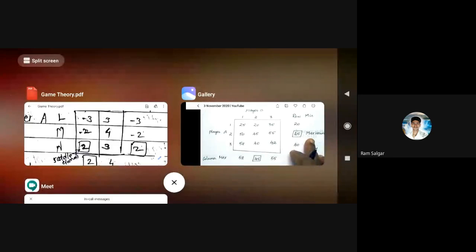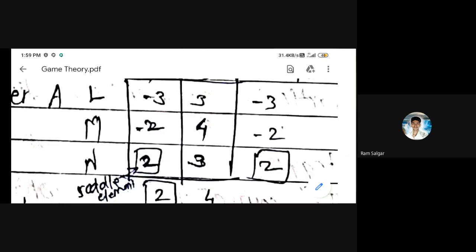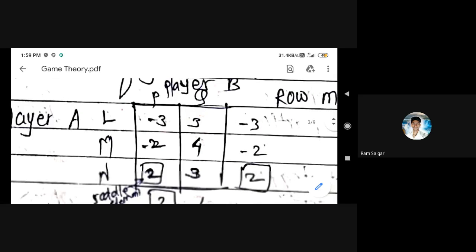So first of all I will write that example. You also write this example. All of you please take pen and paper and take a note of this matrix.